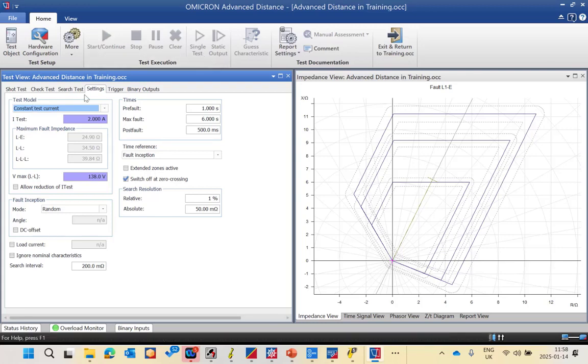First I will explain this setting and trigger. After that we will go for the 3 tests: shot, check and search test. So we have test model. We have 3 different test models.